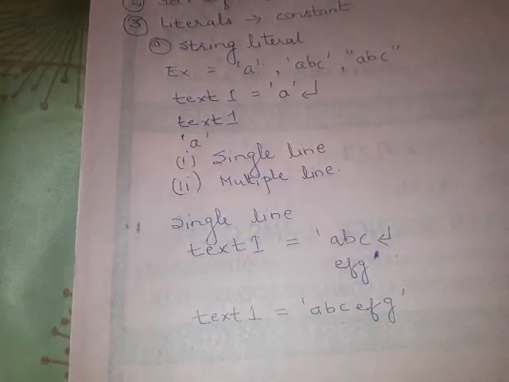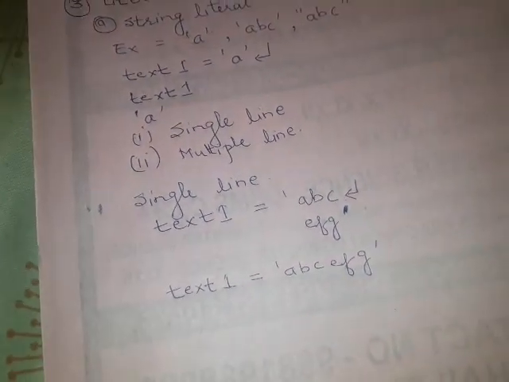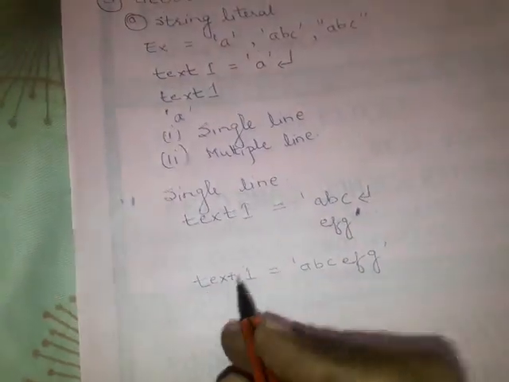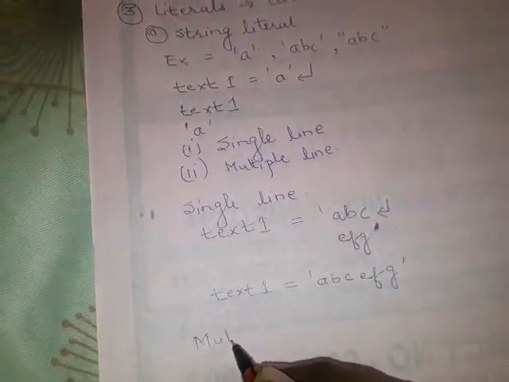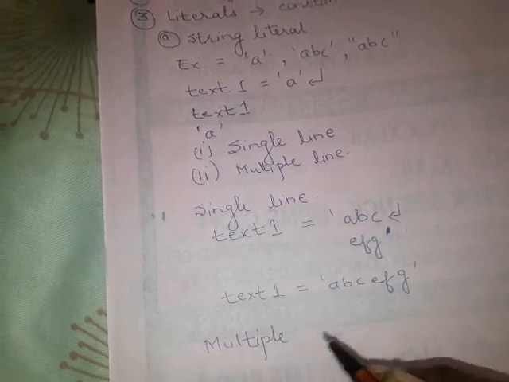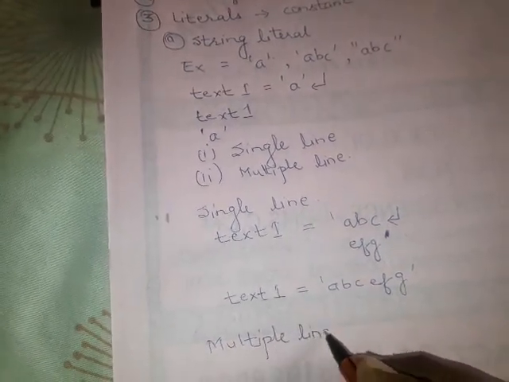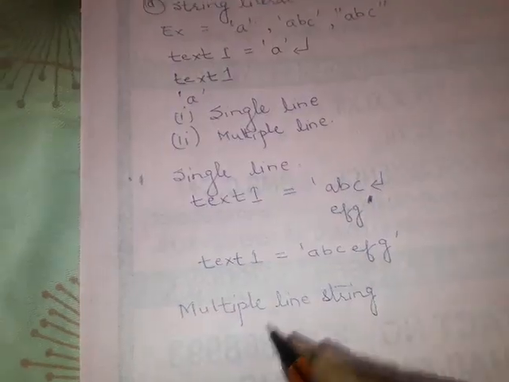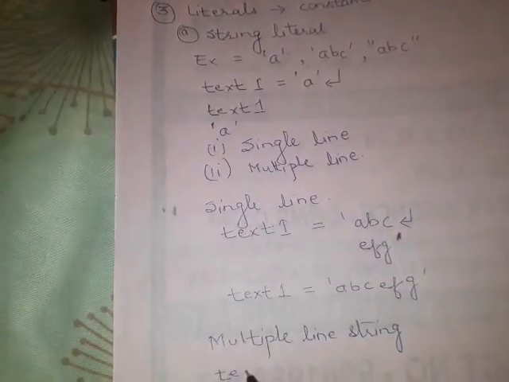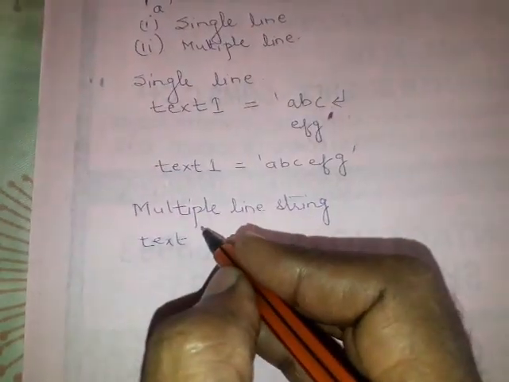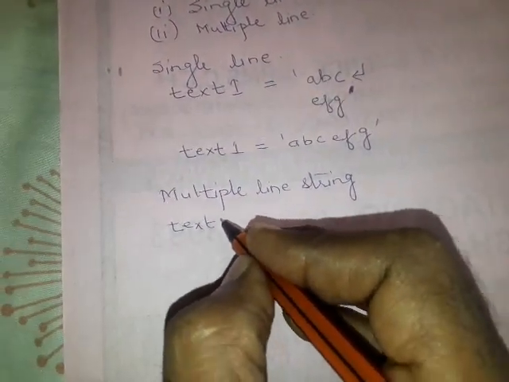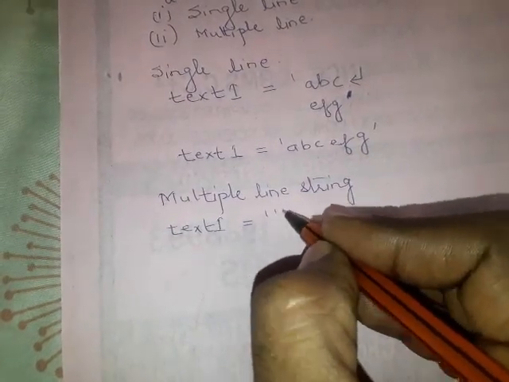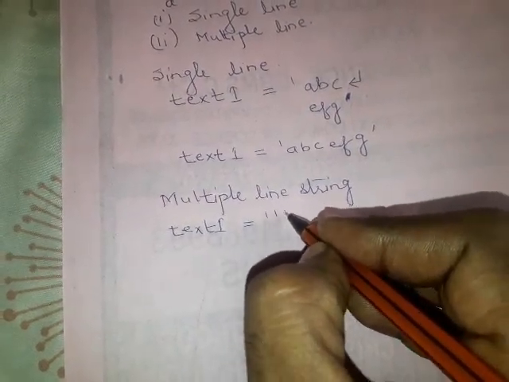But how can you print a multiple line string? To print a multiple line string, use the following technique. I again declare a variable text1 equals to, and here I am using a triple apostrophe.